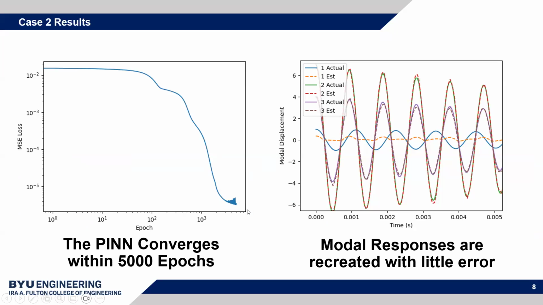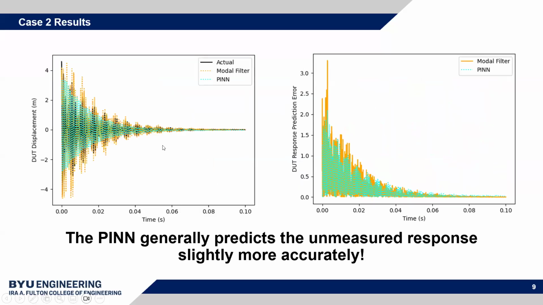As you can see here, the loss converges, or is very low after 5,000 epochs, and the Qs are recreated pretty accurately, though there's a little bit of error. And as you can see here, even with that fairly small amount of error, and even though we got the model to converge and got the training error small, we see that the displacement response has quite a bit of error. The actual response is in black.